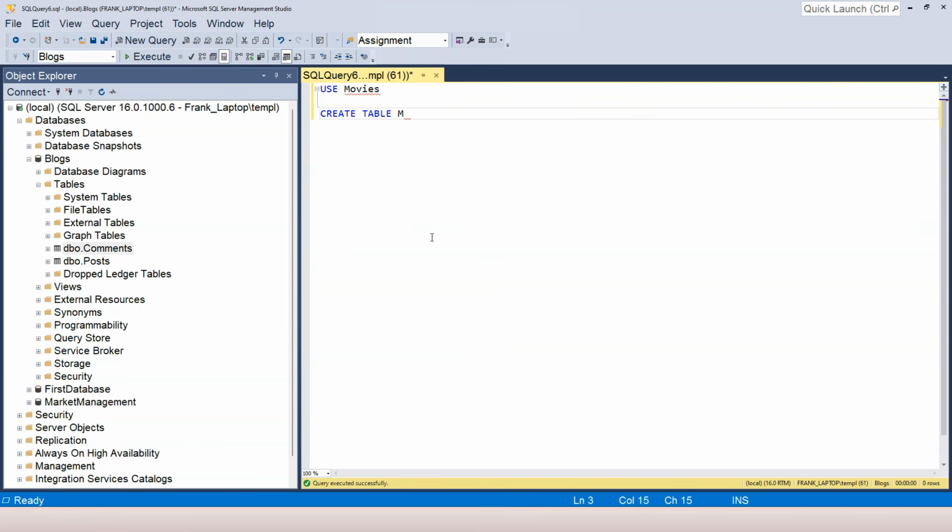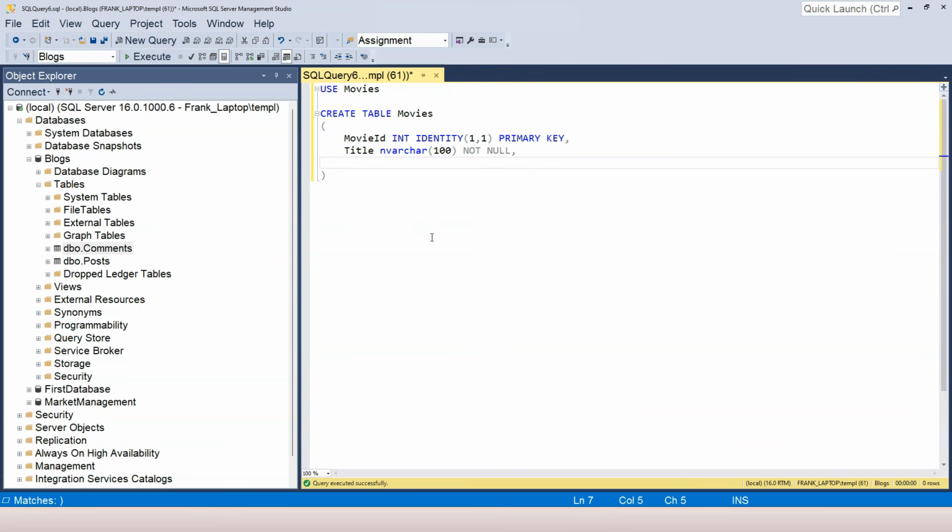So the first table is actually the movies table. Again, I want to have my movie ID, which is an integer, and it's an identity column, and it is my primary key. Title column an nvarchar, right? Because this can be a foreign movie, maybe a Chinese movie. It has Chinese characters in it. I'm going to use nvarchar to support Unicode. And the title, let's limit it to 100 characters. It doesn't make sense to be too long. And I'm going to enforce the not null column constraint.